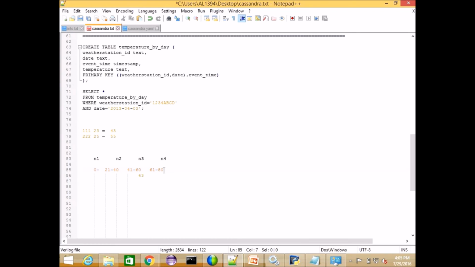When you configure it, if it is a 4-node cluster, by default, take an example 0 to 25, 26 to 50, 51 to 75, 76 to 100. So the partition is divided based on the number of nodes, and in the system, the 4 nodes work in that fashion.